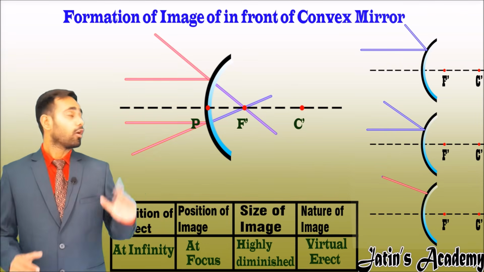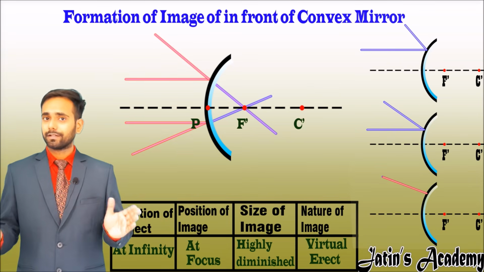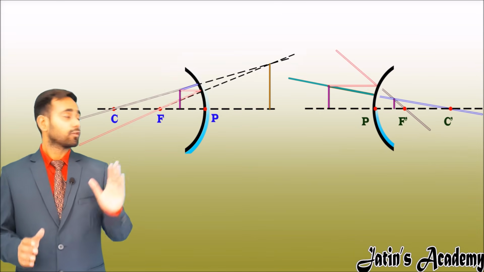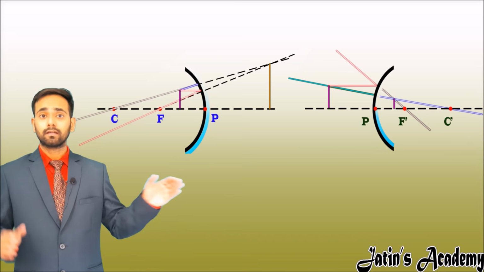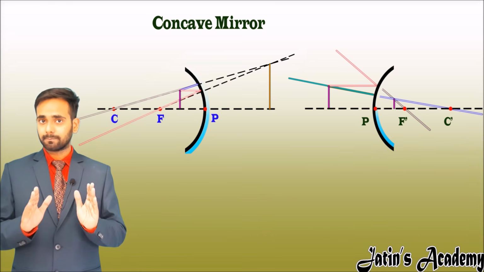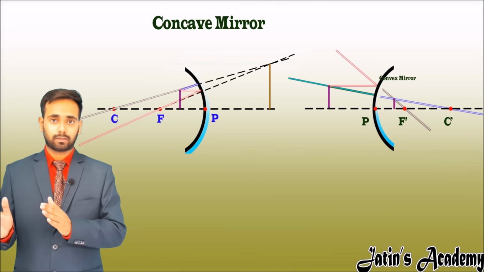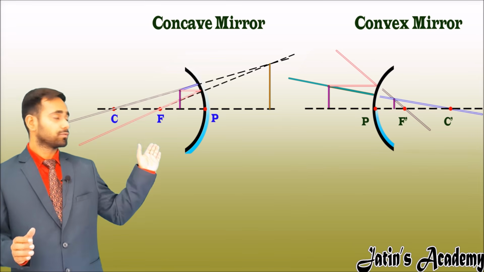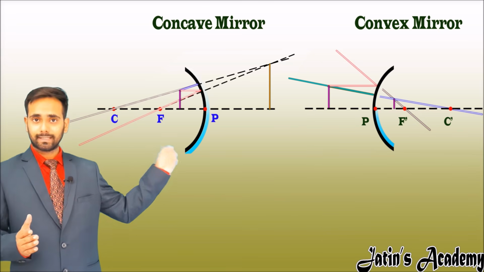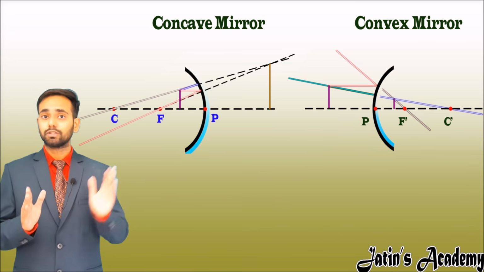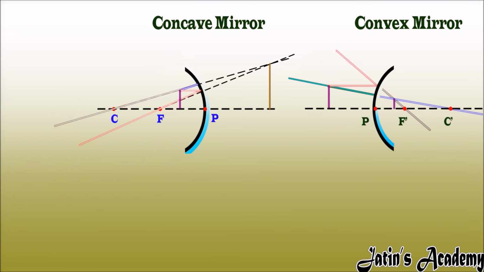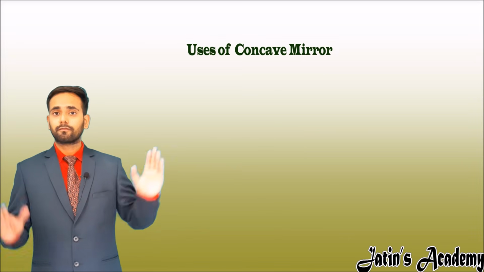I have completed all the ray diagrams related to concave mirror and convex mirror. Observe from the cases of concave and convex mirror that a concave mirror forms an enlarged image when the object is placed between pole and focus, and a convex mirror usually forms a diminished image. So after observing these things, we have to see the uses of the concave and convex mirror, which are very important. Let's start with the uses of concave mirror.